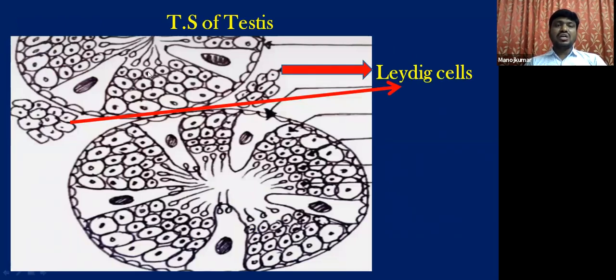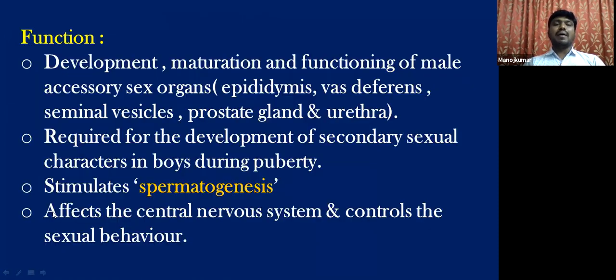Now this picture shows the interseminiferous tubules. This is one seminiferous tubule, this is another seminiferous tubule, and these are the spaces between seminiferous tubules, called interseminiferous spaces. See here, a group of cells is seen here, and here also. These cells are called Leydig cells, or interstitial cells of Leydig. These Leydig cells produce hormones called androgens. And one important androgen is testosterone, which is commonly called the male sex hormone.